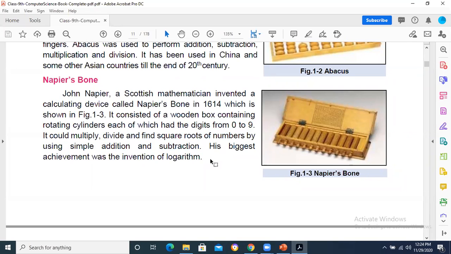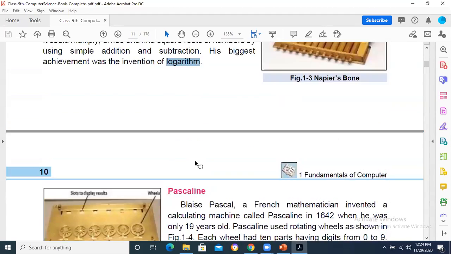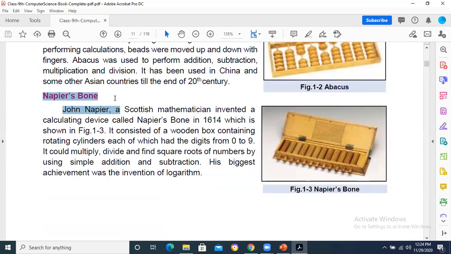His biggest achievement was the invention of the logarithm. He was also the founder of the logarithm, keep in mind. So it may be asked who was the scientist who invented the logarithm. You are given four names, let's suppose. You are going to mention John Napier. Napier bones was the name of this instrument, and John Napier was the name of the scientist.